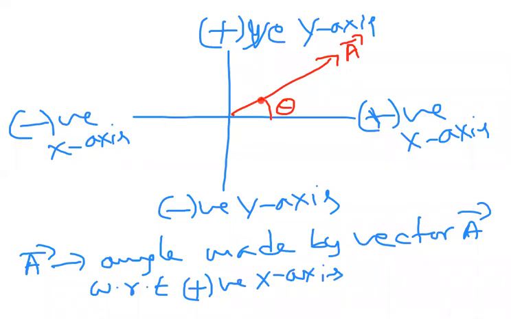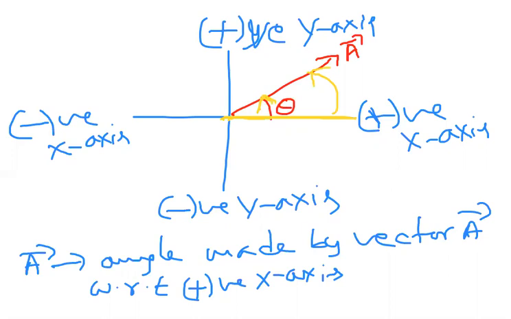How to identify clockwise or anti-clockwise, sir? Remember one technique here. No confusion, just remember like this. Angle has to be drawn from axis to vector. So from axis towards vector, this is axis here. Axis to vector means what direction?